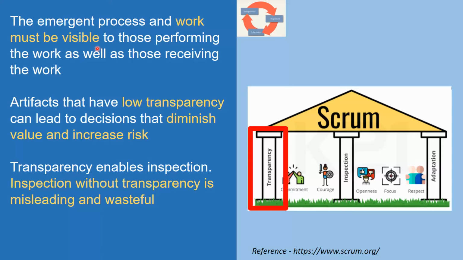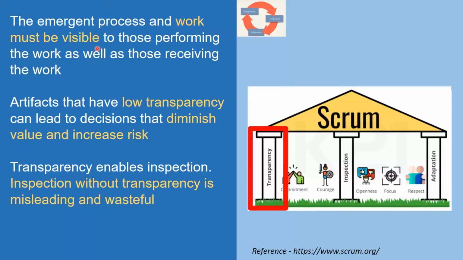Once it is transparent to everybody, they can understand what is being worked upon, they can see whether a high quality product is being produced, we can prioritize better, and they can also help us reduce risk.